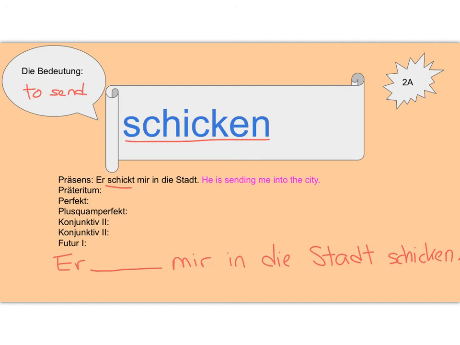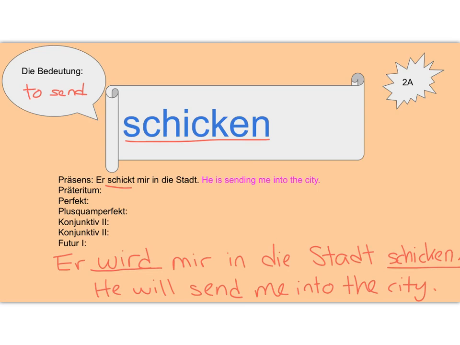And I'm adding the will for the future. So form of werden, ich werde, du wirst, wird. Wird mir in die Stadt schicken, which means he will send, so we have schicken, he will send me into the city. Let's look at probably just 2 more verb slides.